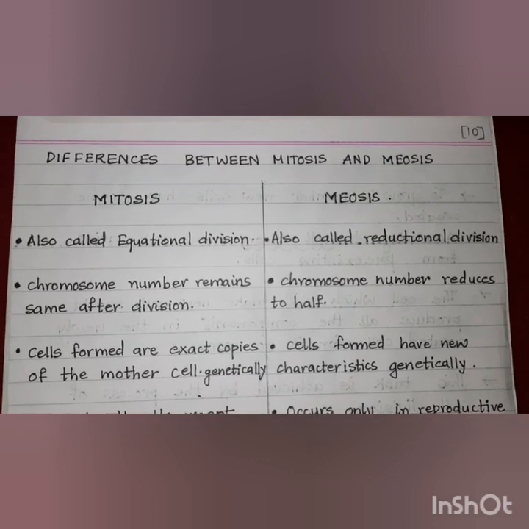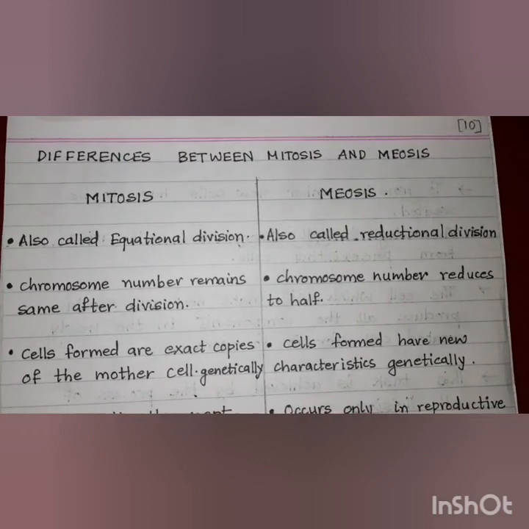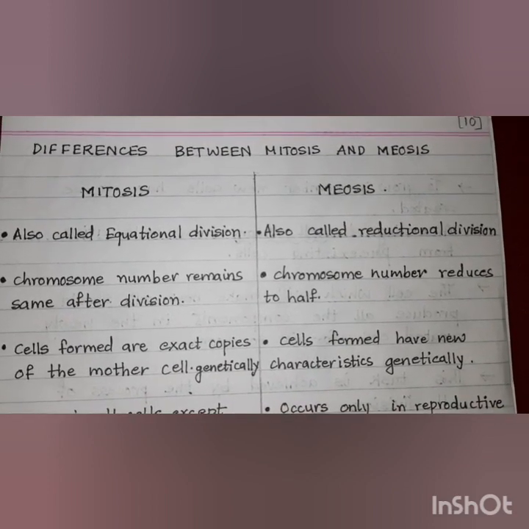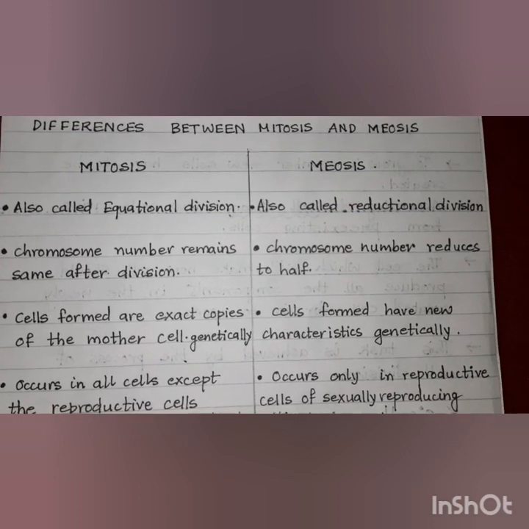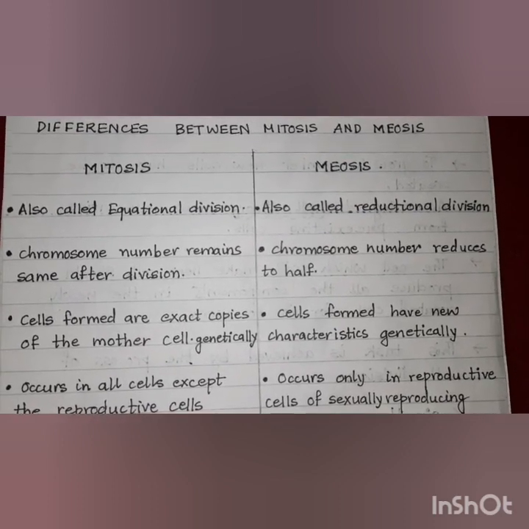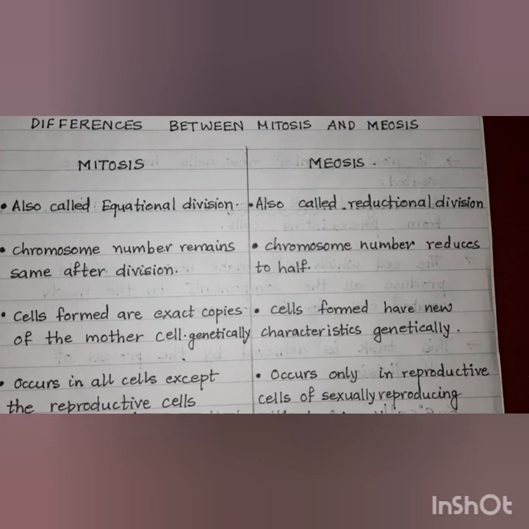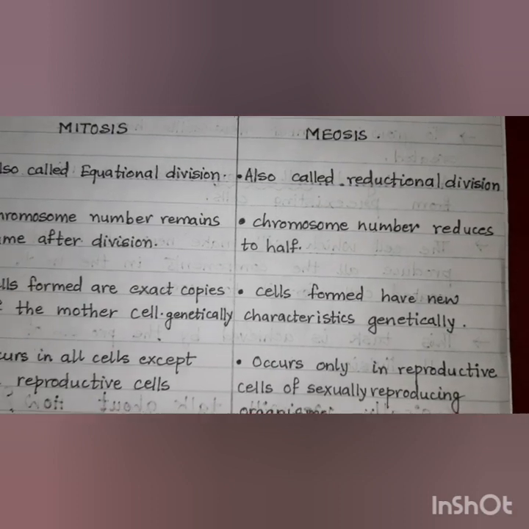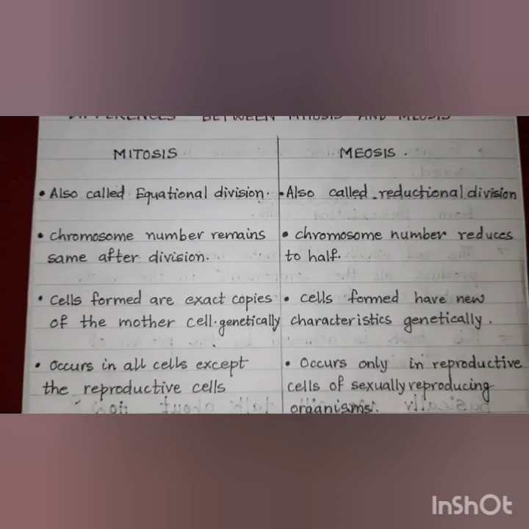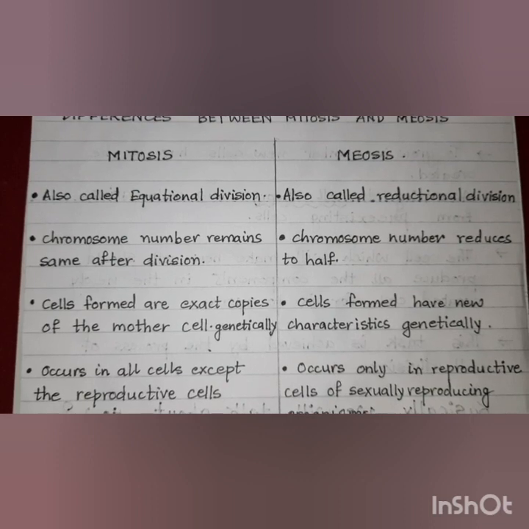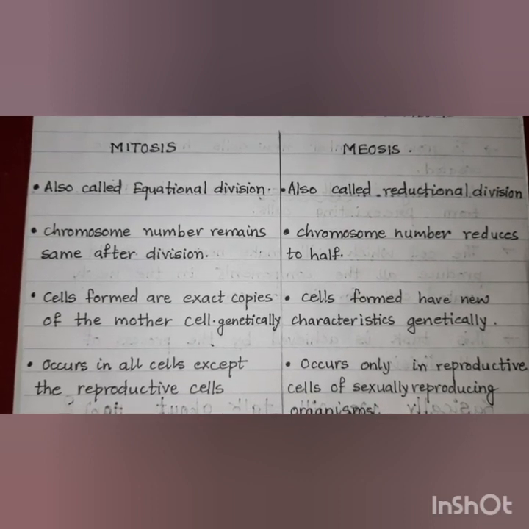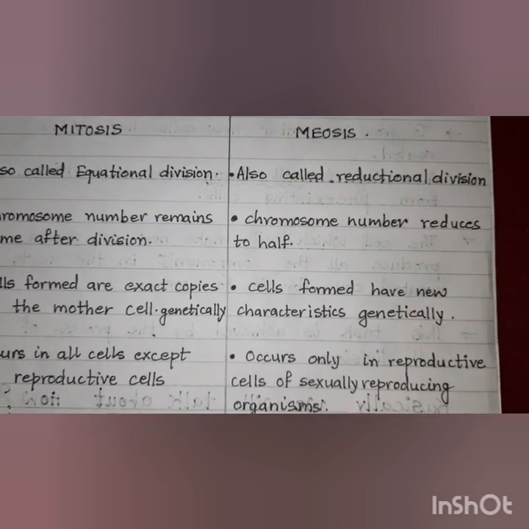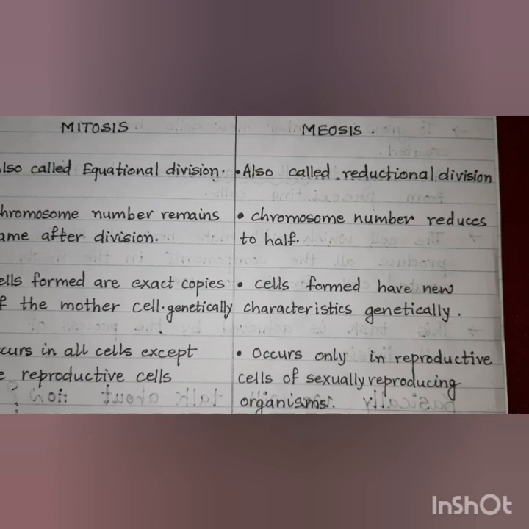Let us discuss the differences between mitosis and meiosis quickly at the end. Mitosis is also called equational division, whereas meiosis is called reductional division. In mitosis, the number of chromosomes in the mother cell and the daughter cells remain the same after division, whereas in meiosis, the number of chromosomes reduces to half in the daughter cells. In mitosis, the cells which are formed are identical, that is, the daughter cells are genetically similar to the mother cell, whereas in meiosis, the daughter cells are not genetically similar to the mother cell.